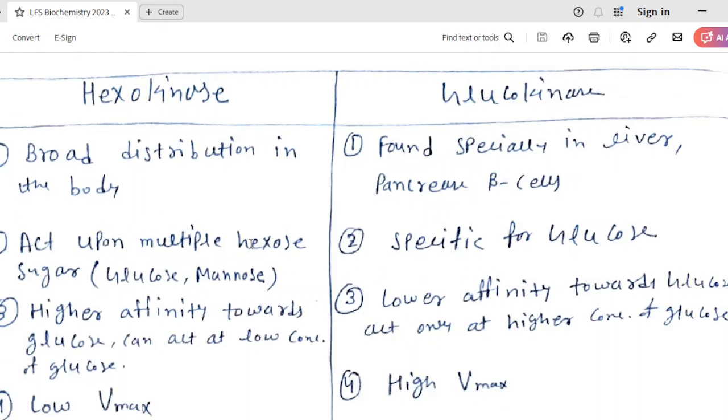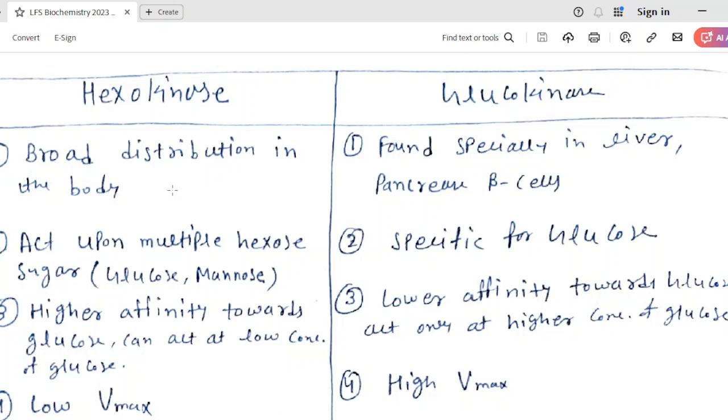Hexokinase acts upon multiple hexose sugars, like it can act on glucose, mannose, or other monosaccharides with 6 carbons. Glucokinase is specific for glucose. It will act only if there is availability of glucose. Third, higher affinity towards glucose means hexokinase can work even at a lower concentration of glucose because of its higher affinity. Glucokinase has low affinity towards glucose, hence can act only at a higher concentration of glucose. When there is a surge of glucose in our liver, then glucokinase starts functioning.